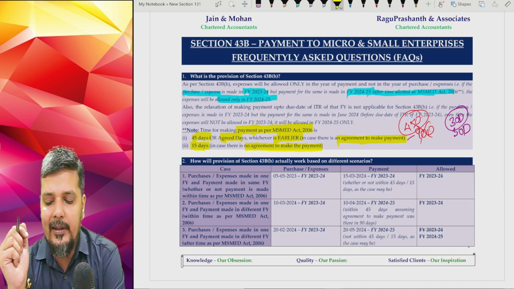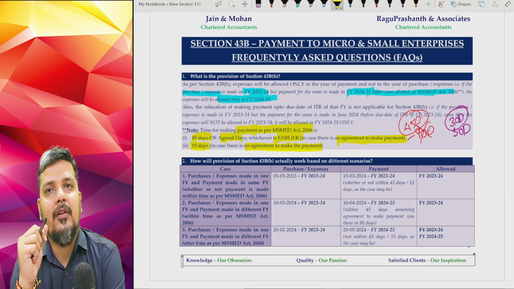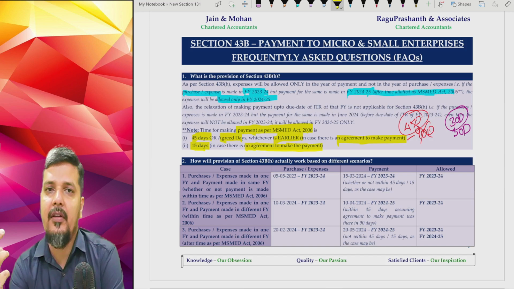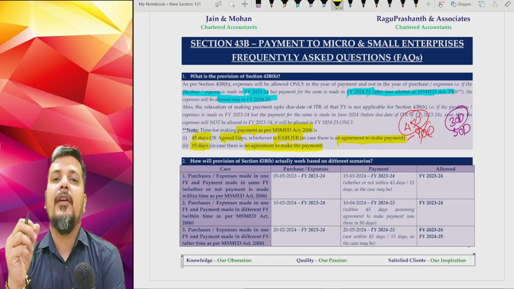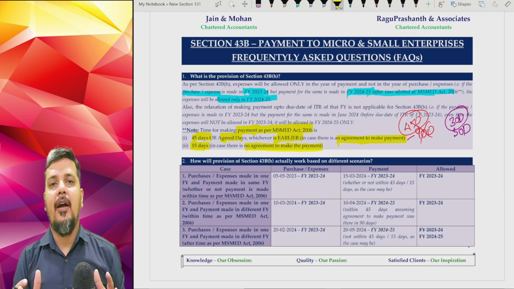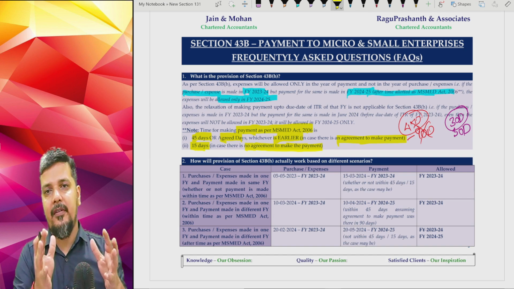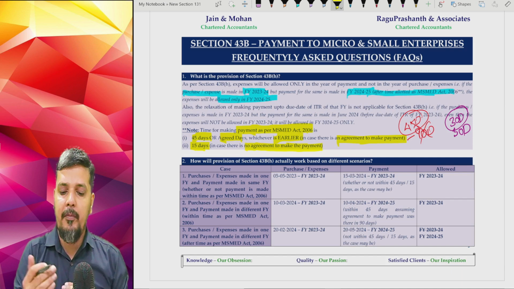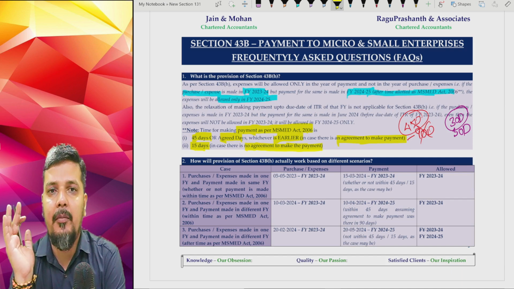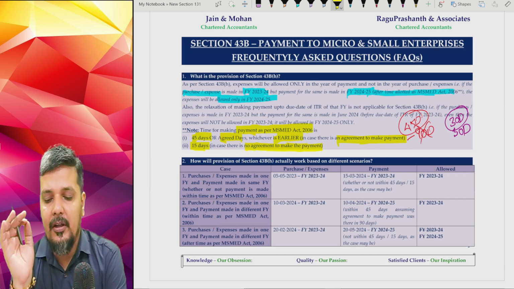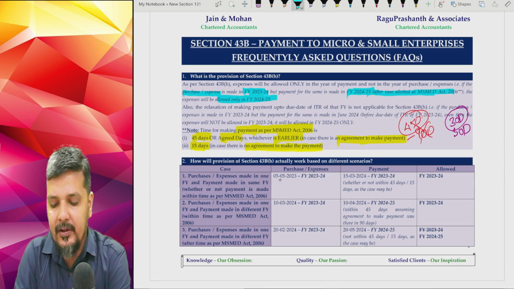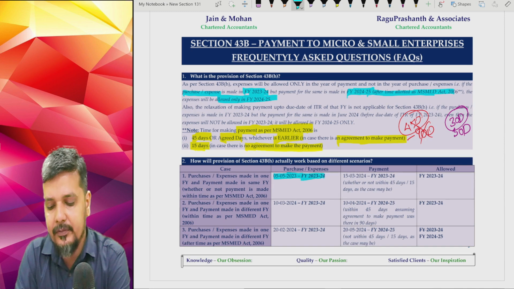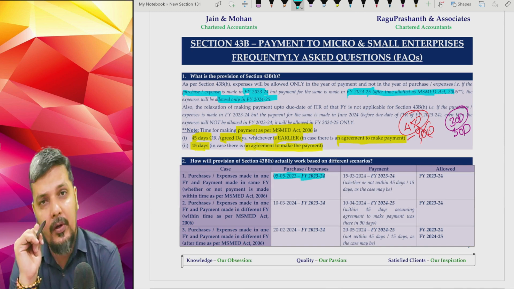Now, basically, this MSME provision is linked with your income tax provision. What is your income tax link? If you want to claim an item as expenses of purchase in the year of purchase, make sure that you make the payment within the time given under MSME Act. Now, let us take the first example. Let us assume that you have made a purchase on 5th of March 2023, which is financial year 23-24.